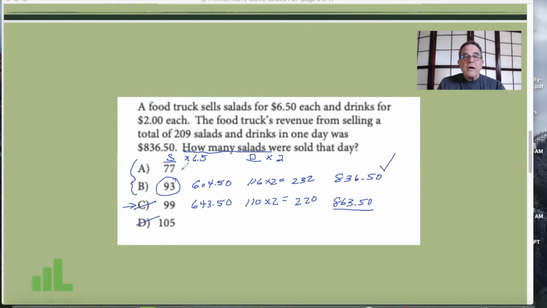That's how we apply PITA. Plug in the answer choices. It's a whole lot easier than the algebra, but you can do the algebra if you want. But if you do, I'm going to ask you, go back, double check, make sure your numbers work. Let's see what's coming next.